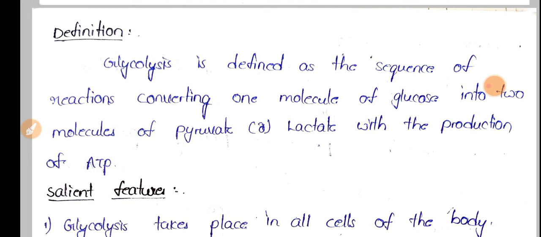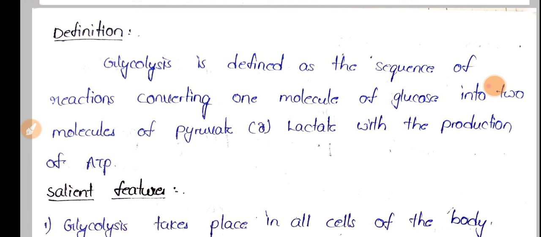So as I said, energy is also utilized during the glycolysis pathway. This is the investment phase. Investment means, if we are starting a business, what do we do? We invest some amount expecting a few returns.